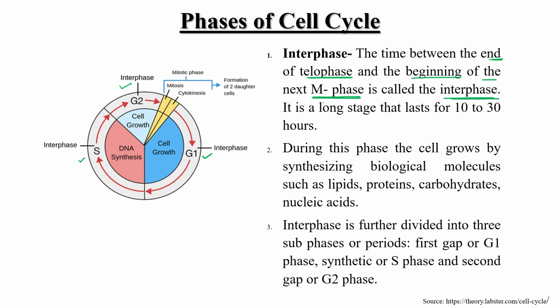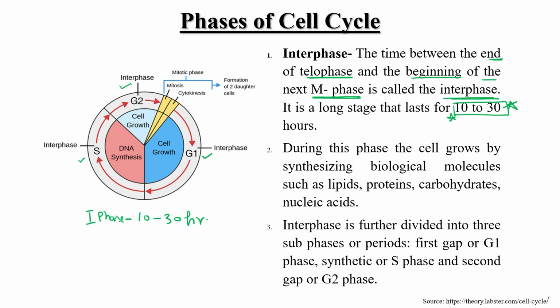And what is the time duration for this preparation? This is about 10 to 30 hours total. So can I write over here 10 to 30 hours total time? Interphase, I phase.